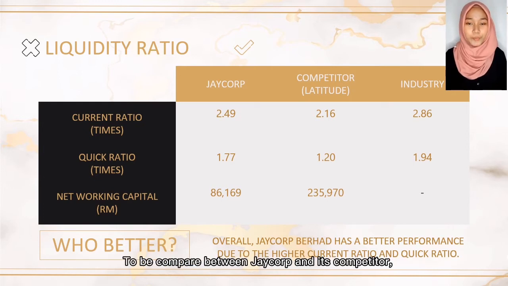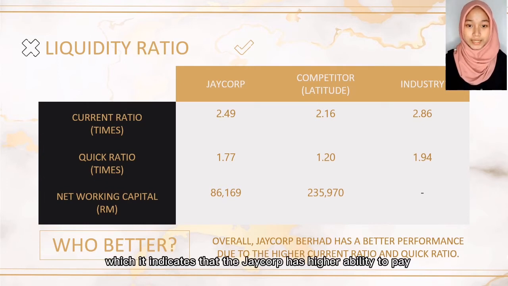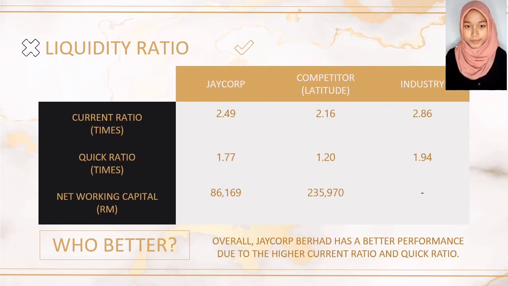To be compared between Jacob and its competitor, Jacob has higher quick ratio amounted 1.77, which indicate that the Jacob has ability to pay without having relying on liquid and current asset amounted 1 ringgit 70 cent for 1 ringgit of its short-term liability compared to the industry.